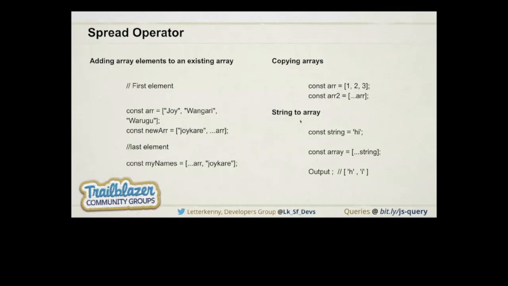And if we want to convert a string to an array, how can we achieve this? We have a string called hi, and we want to convert this string into an array. We use another variable that holds the array brackets, and after that the spread operator, three dots, and it returns all the characters in the form of an array. So that's how the spread operator works.